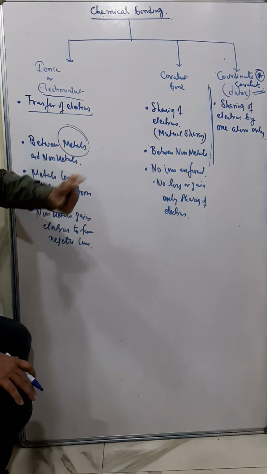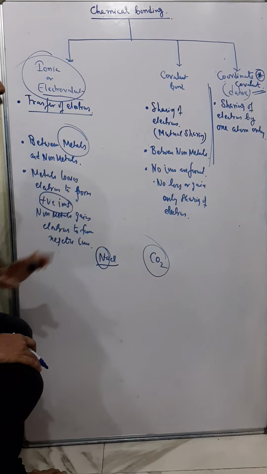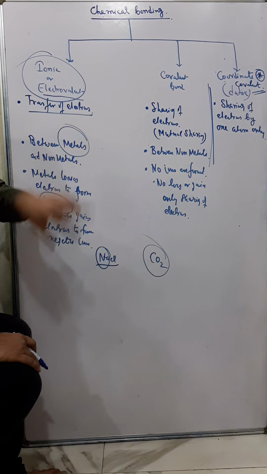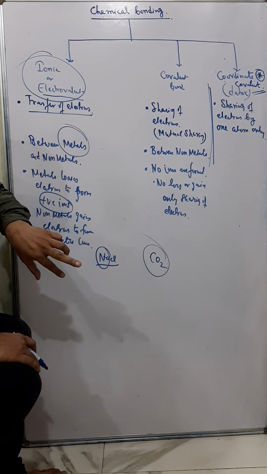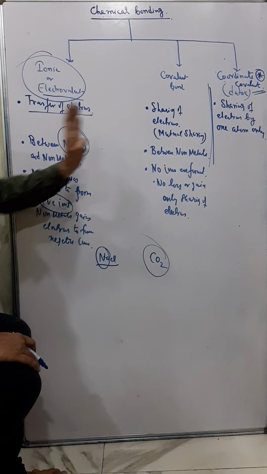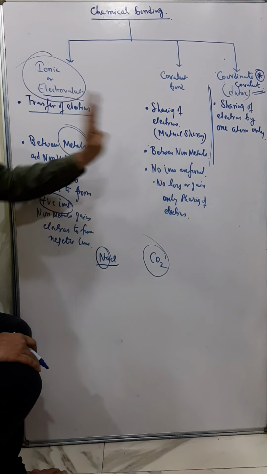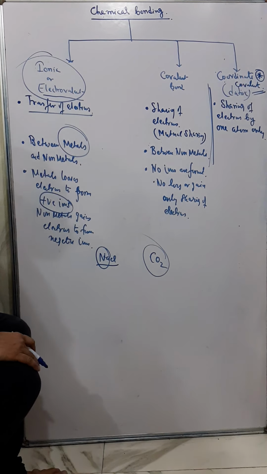So covalent bond is always between non-metals. No ions are formed because nobody loses electron, nobody gains electron. So there is no question of negative or positive ions. So these are the two main classification differences between ionic bond and covalent bond. Okay, there are other differences also. We'll study slowly later part of this chapter.